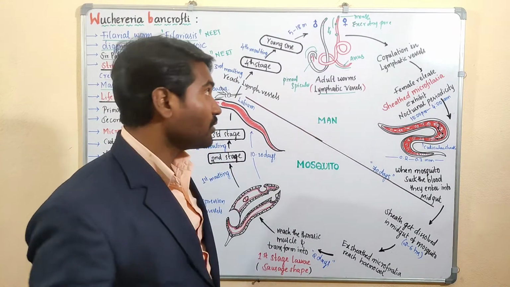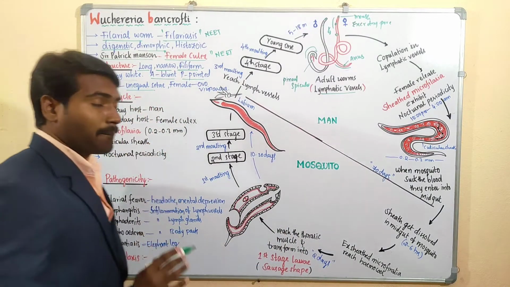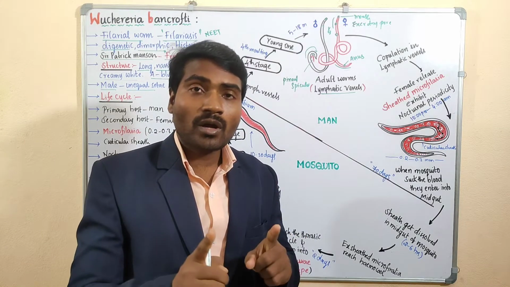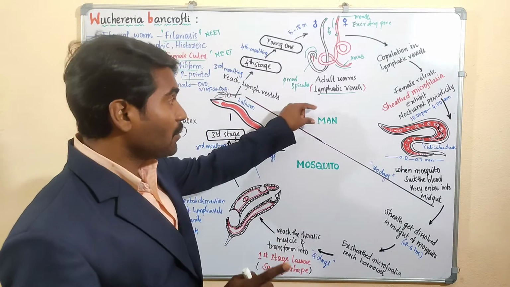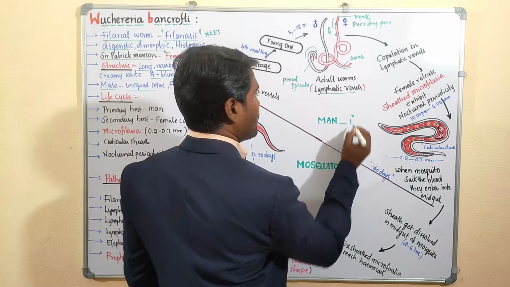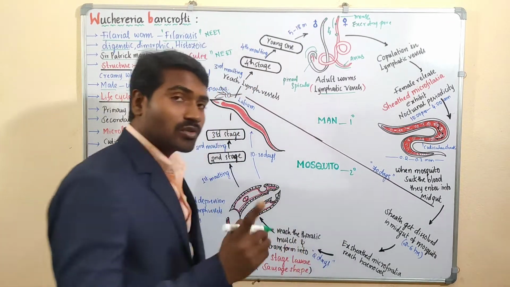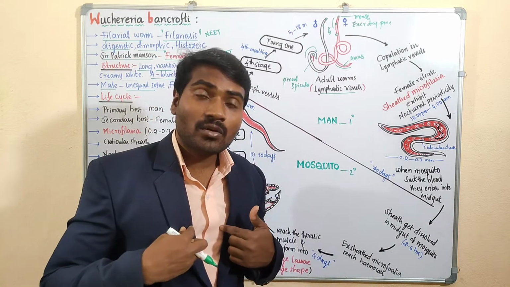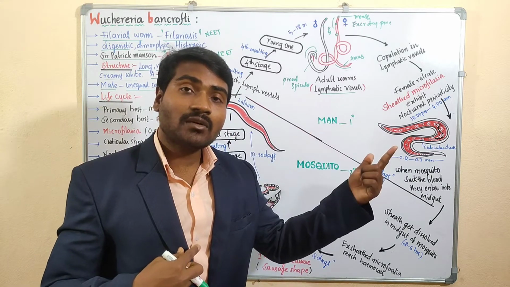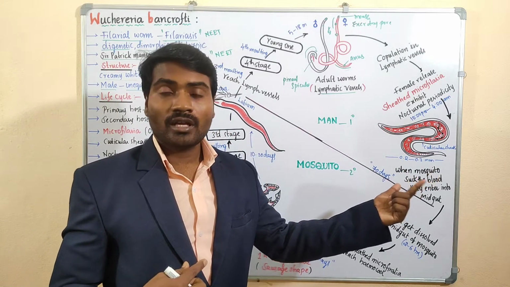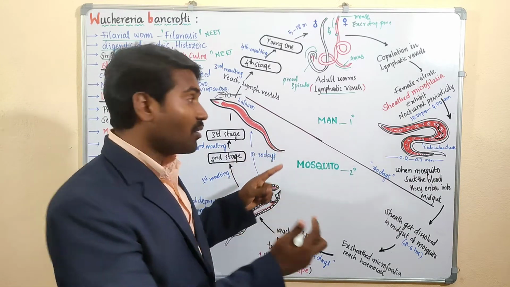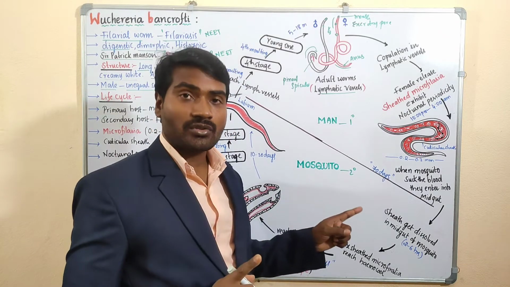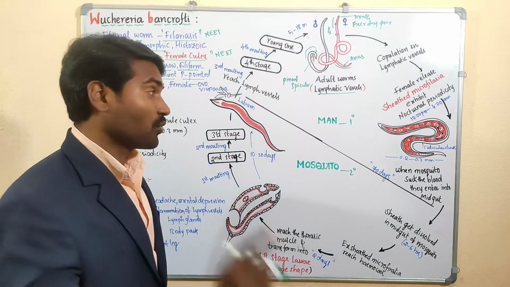That's all. Come to the life cycle. As we have already discussed, it is a digenetic parasite. It completes its life cycle in two hosts. One is man, here man is the primary host, and the mosquito is the secondary host. Whereas in Plasmodium vivax, man is the secondary host and the female Anopheles mosquito is the primary host. In case of Wuchereria, the filarial worm, man is the primary host and the female Culex mosquito is the secondary host. This difference you have to know.